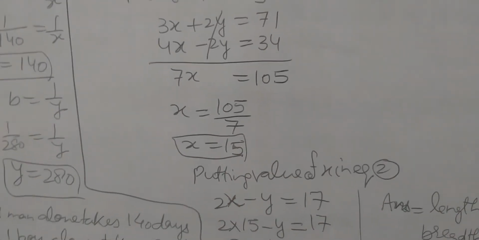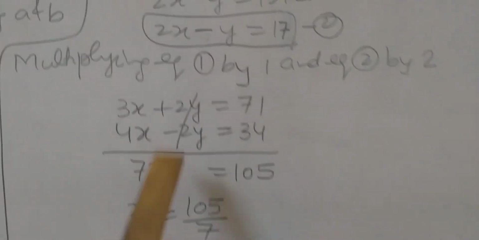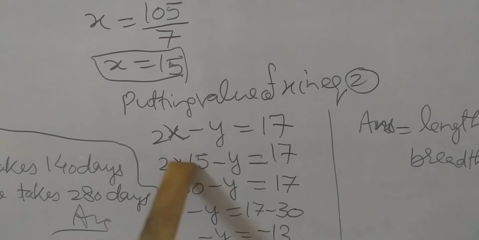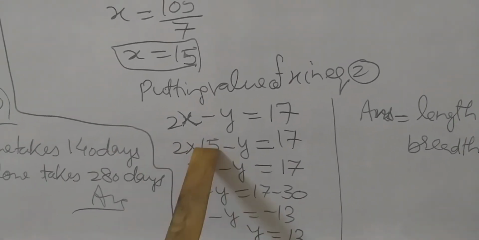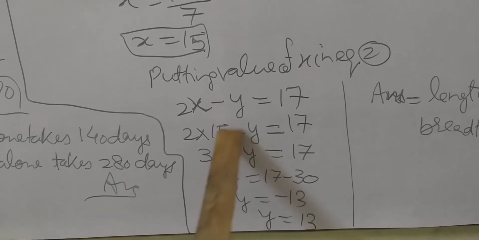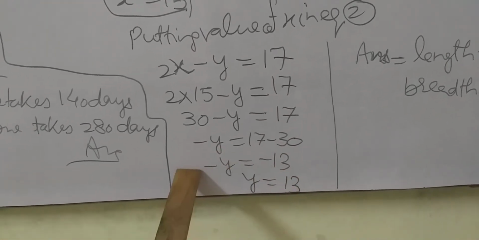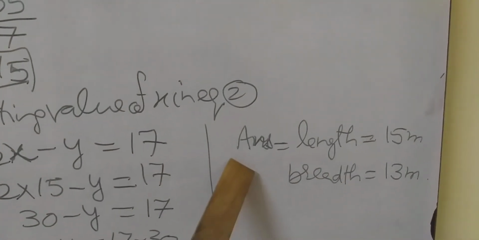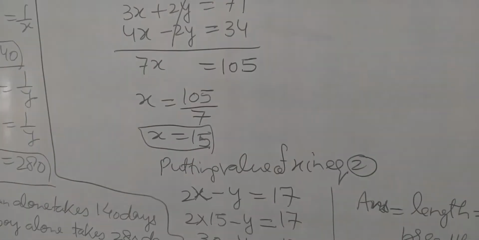Correct? Putting the value of x in equation number 1 or 2, student. I am going to put it in equation number 2. x equals 15. 2 into 15 minus y equals 17. 2 into 15 is 30. 30 minus y equals 17. Minus y equals 17 minus 30. Minus y equals minus 13, minus cancelled, y equals 13. So the dimensions are, student, length 15 meter, breadth 13 meter. Okay students.